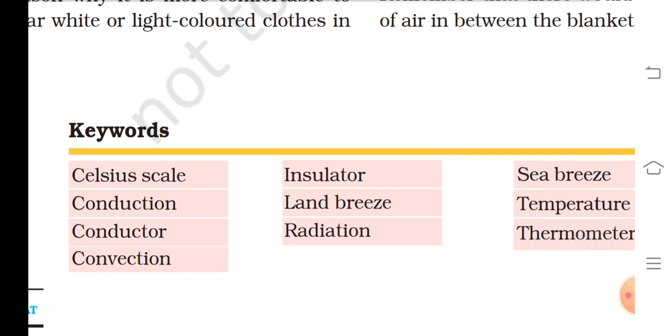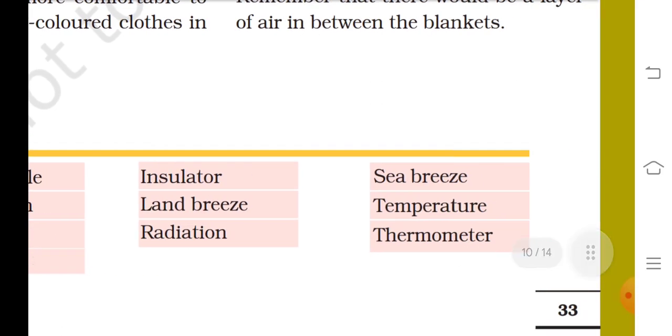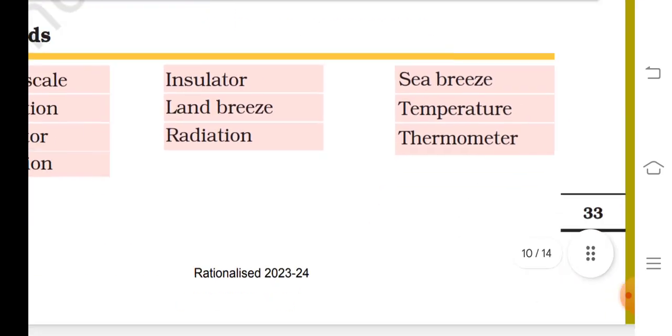Keywords: Celsius scale, conduction, conductor, convection, insulator, land breeze, radiation, sea breeze, temperature, thermometer.